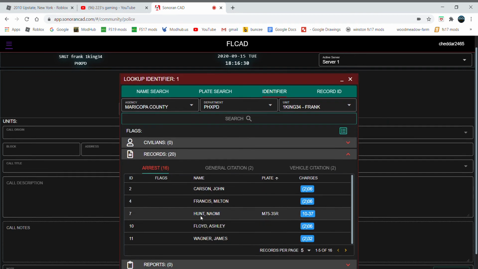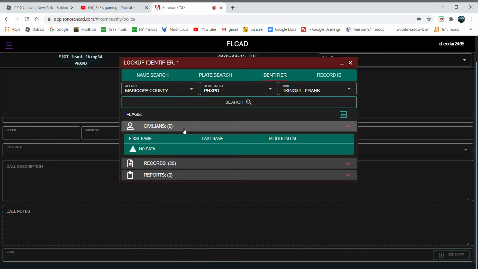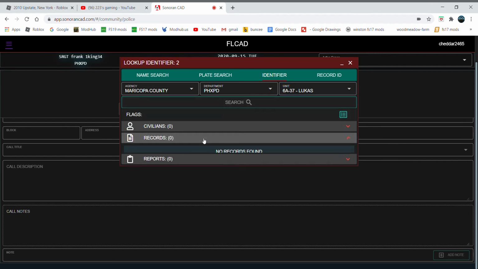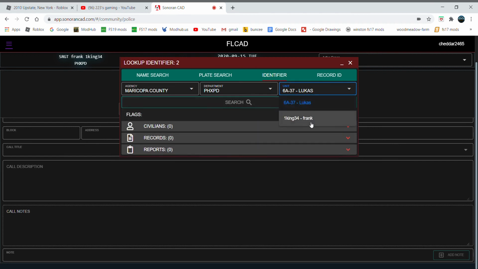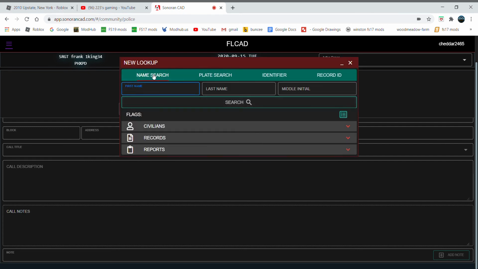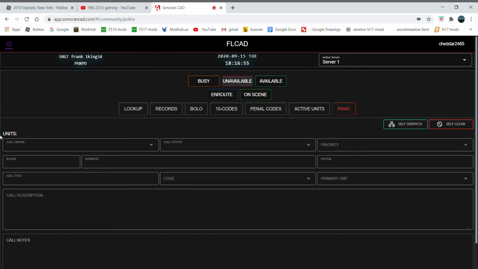And then I have 20 records. It's not 20 records on me, it's how many records I put out, and stuff like that. Same with him, except when we search him up, he's done nothing, because he really doesn't do that. So that's that, and then record ID, I really haven't figured that out yet, but I think it's just the same as search, name search and plate search and all that.